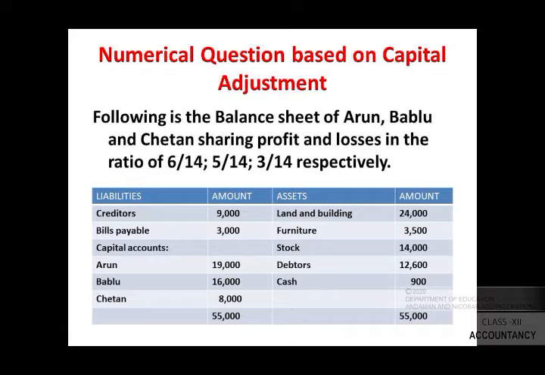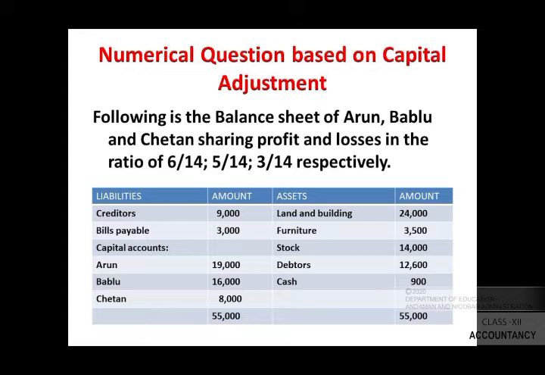The balance sheet is as follows: creditors rupees 9,000, bills payable rupees 3,000, capital accounts Arun 19,000, Bablu 16,000 and Chetan rupees 8,000. Land and building rupees 24,000, furniture 3,500, stock rupees 14,000, debtors 12,600 and cash rupees 900.